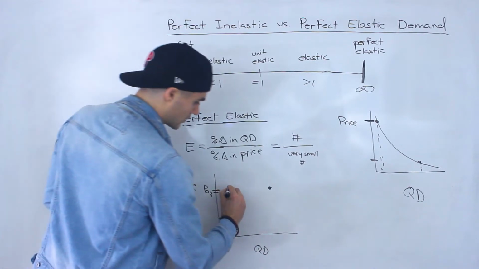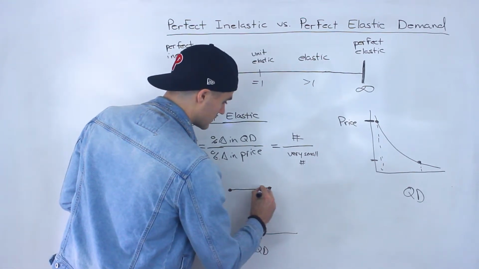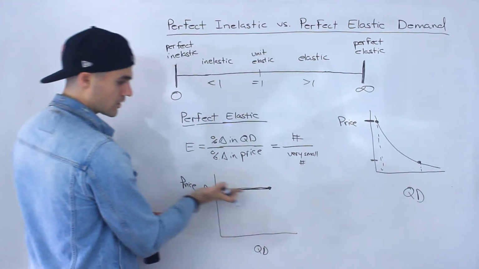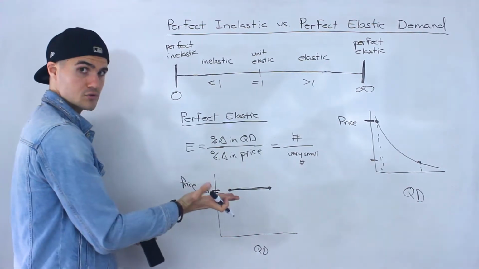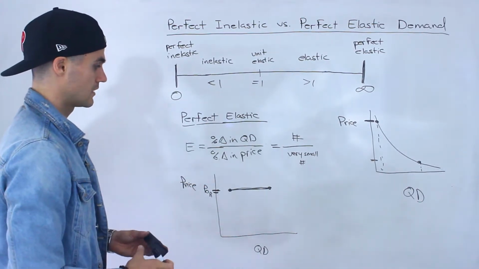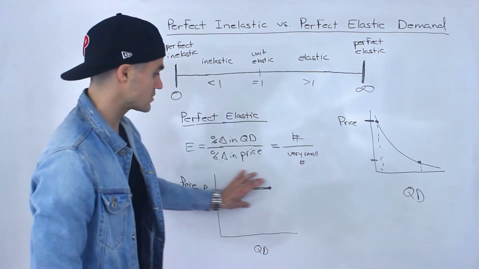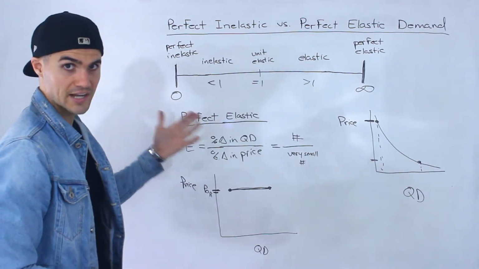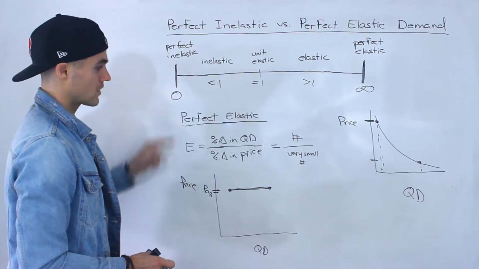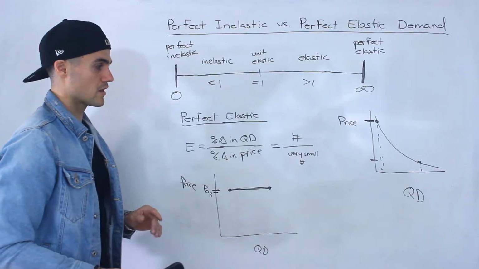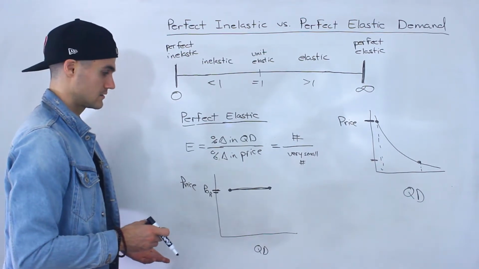And so if you connect these two dots, notice it's pretty much a horizontal line, or very close to a horizontal line. And so when you see this horizontal line in your textbooks, they are describing goods or services with perfect elastic demand.